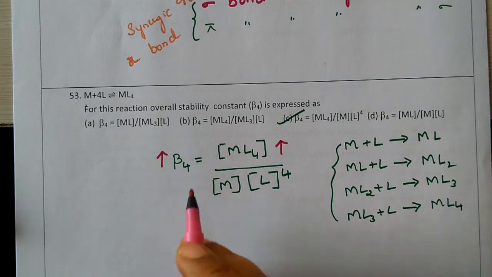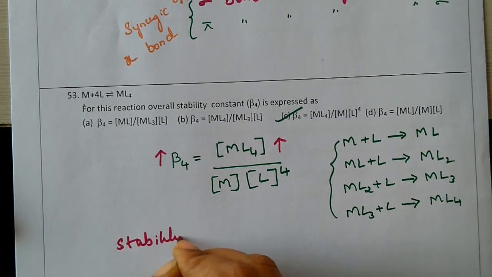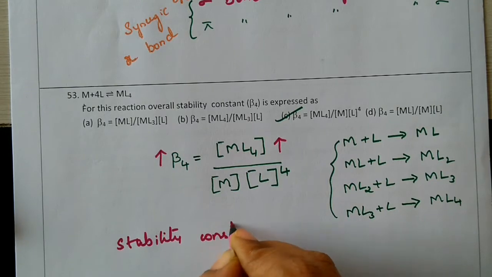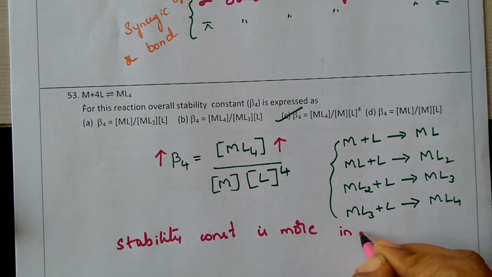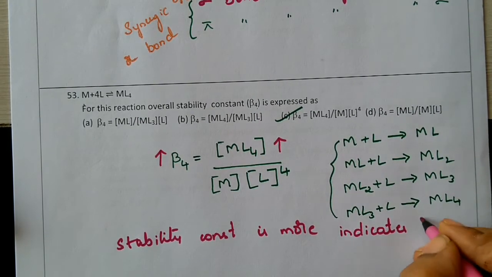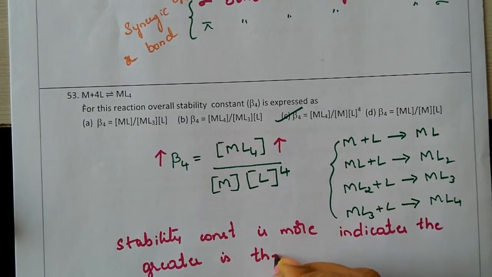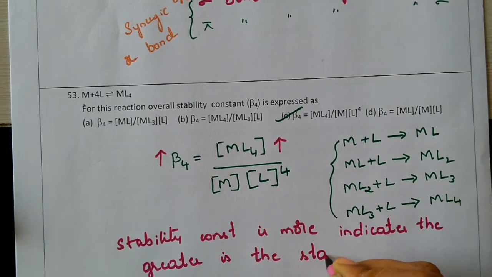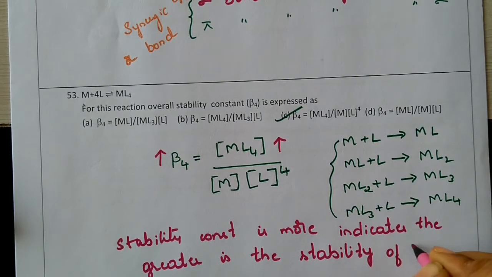So we can write it here: a greater stability constant indicates the greater stability of the complex.